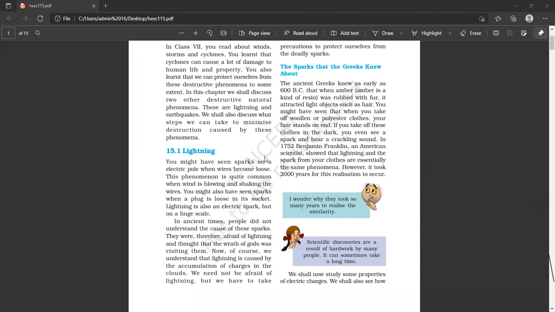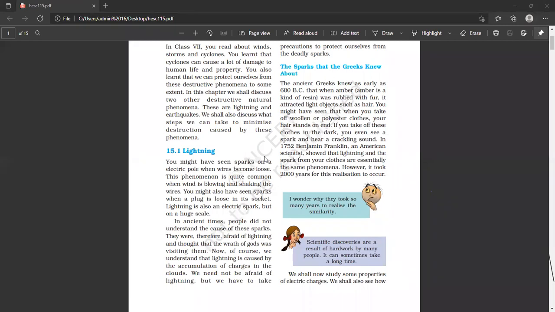So to answer this question, why the lightning takes place and how the lightning takes place, we will try to discuss and study this chapter, okay? Lightning किस तरह से होती है, ये हमें अच्छे से समझना है.